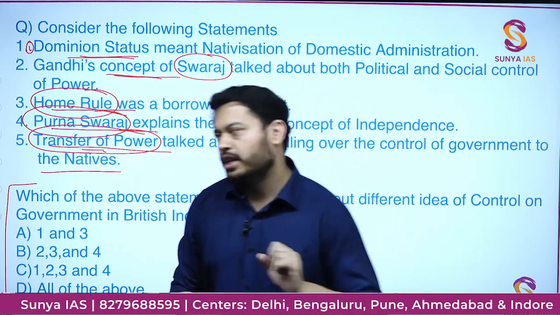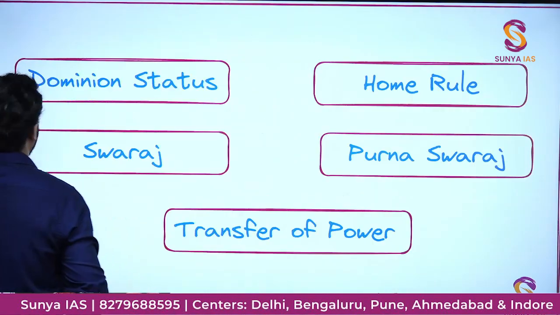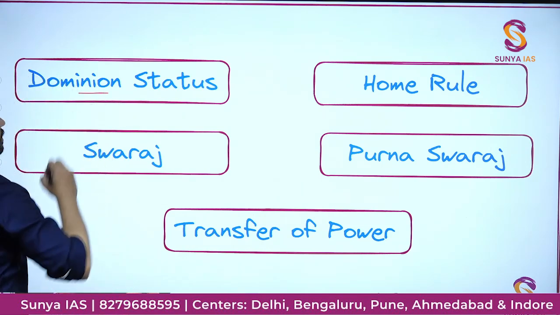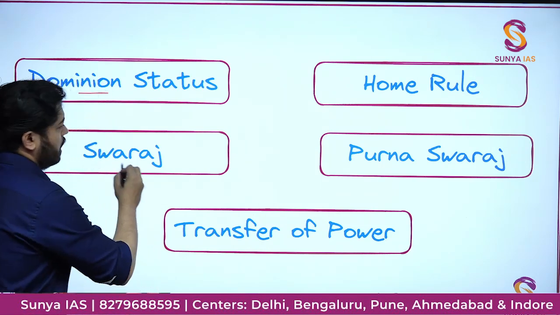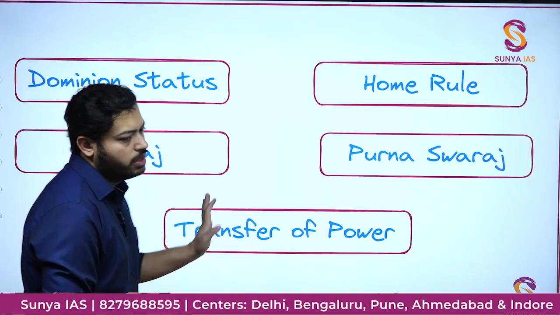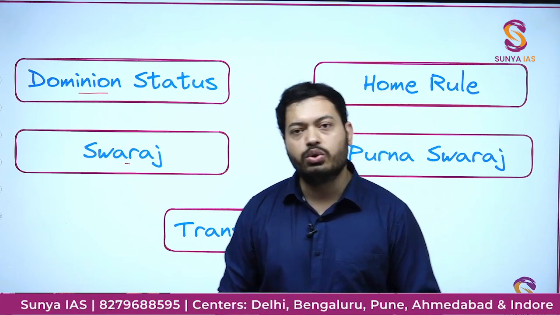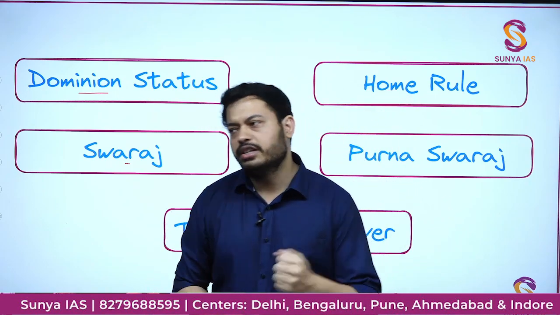Fine, so let's begin. That's the agenda of the class. We'll start with dominion status, then move to home rule, Swaraj, Purna Swaraj, and transfer of power. These are the 5 different terms which we have to read in today's class itself. So let's begin with